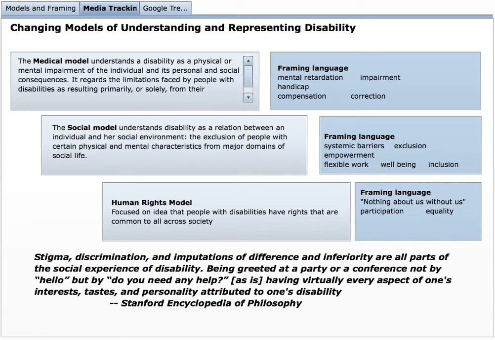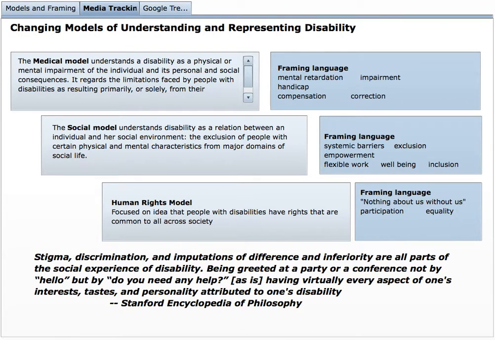With this model, we were interested in both capturing the framing of the way that disability is represented, as well as looking at how that framing has changed over time. The quote at the bottom there really illustrates how powerful some of this social framing can be, looking at the example of being greeted at a party or a conference, not by hello, but by do you need any help? So looking at almost every aspect of someone's personality being attributed to a disability. That comes from the Stanford Encyclopedia of Philosophy.